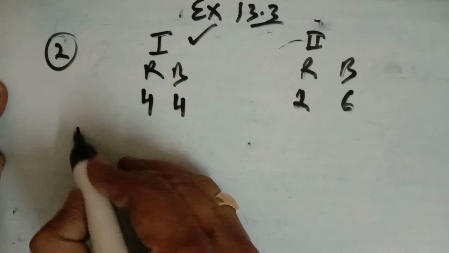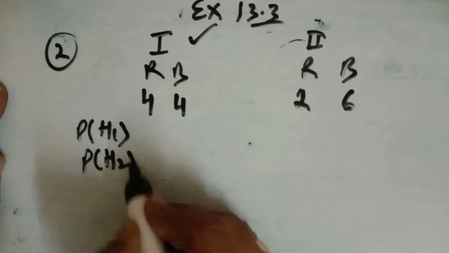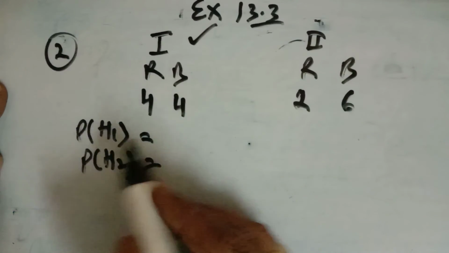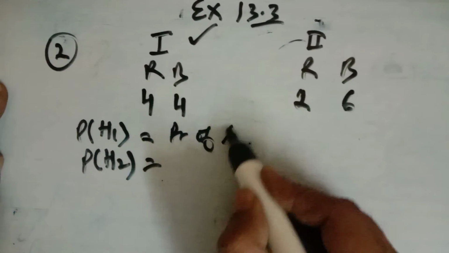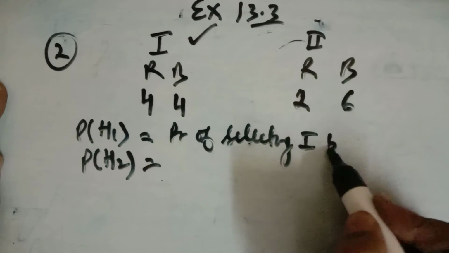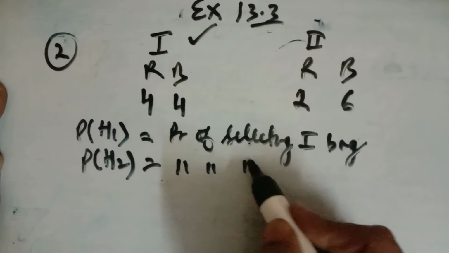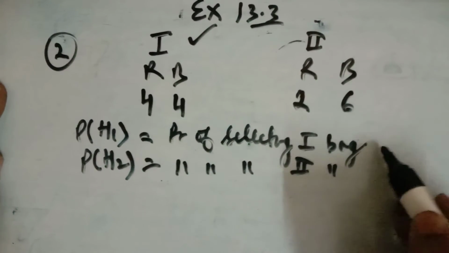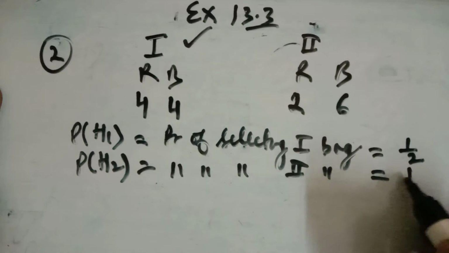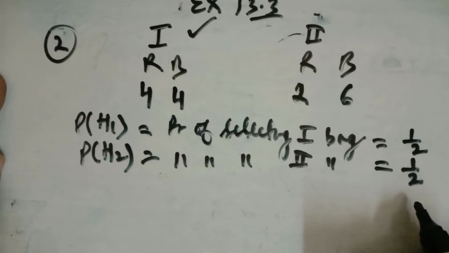See it very carefully. First of all, we take the parts of the total sample space, that is H1 and H2. Why are they H1 and H2? Because we have the 2 bags. So H1 is the probability of selecting the first bag, and H2 is the probability of selecting the second bag. So what is the probability of selecting the first bag? Out of 2 we have 1 and out of 2 we have 1. So this is the probability of selecting one of the bags.